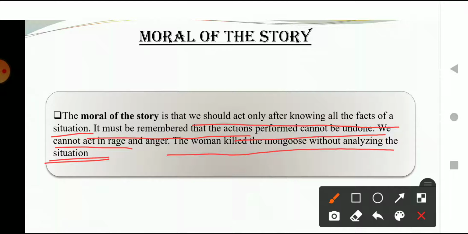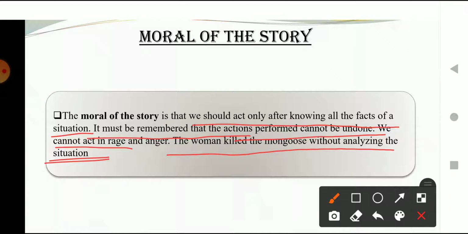As we have seen in the story, the wife of the farmer, as soon as she saw the mongoose, just assumed that the mongoose had killed her son. And in that particular anger, that particular rage, she just killed the mongoose.